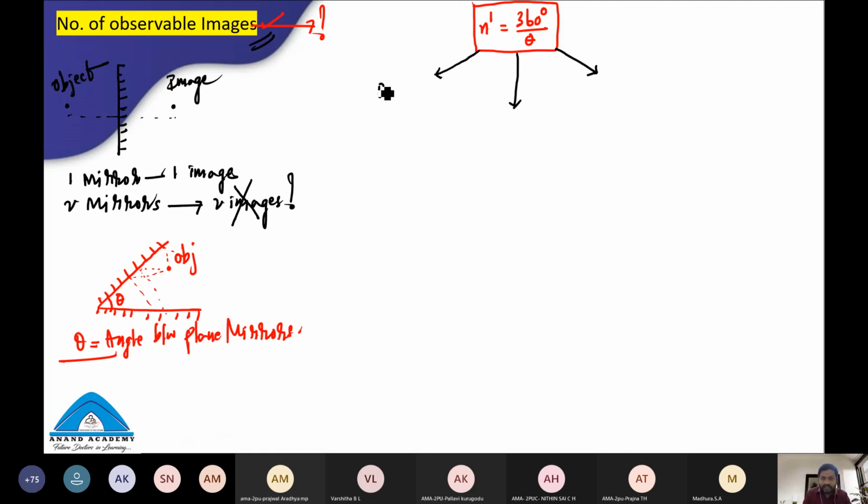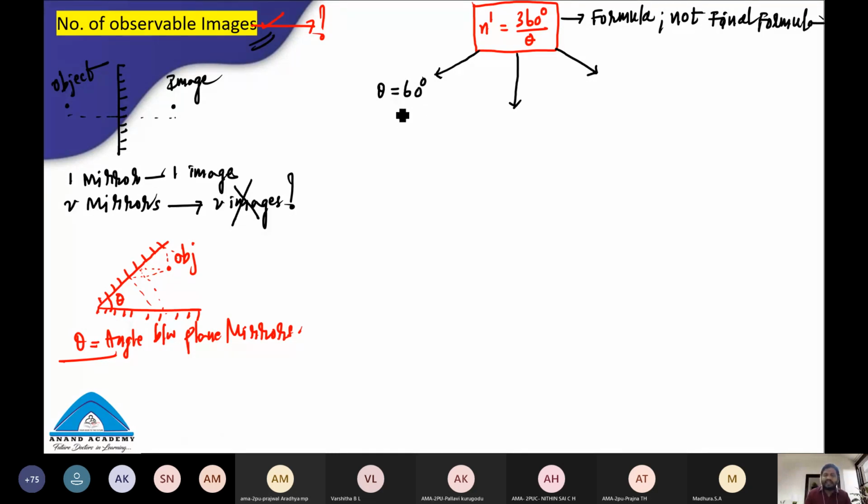Let us take theta as 60 degrees. This is just a simple, starting formula, but it's not the final formula. The final formula is different.